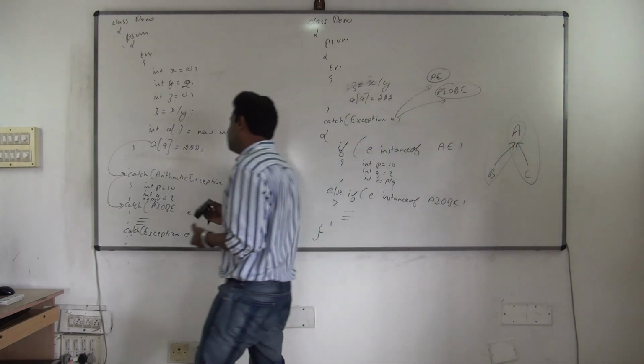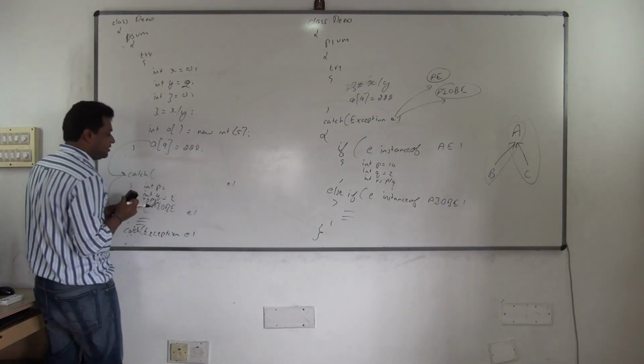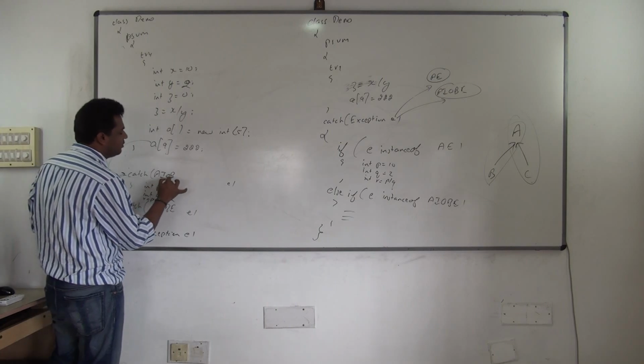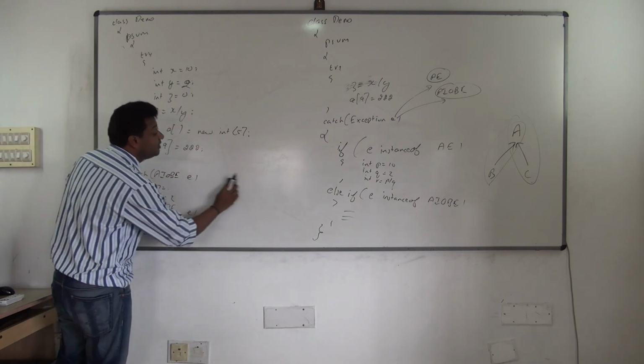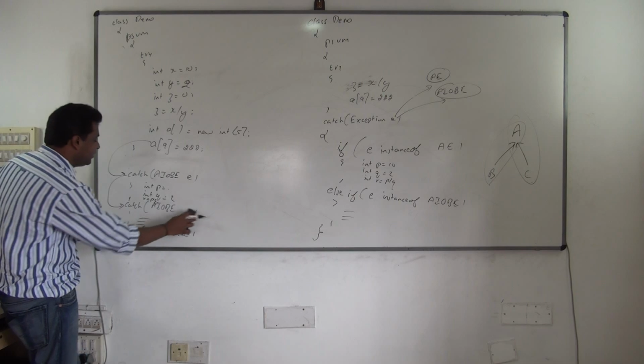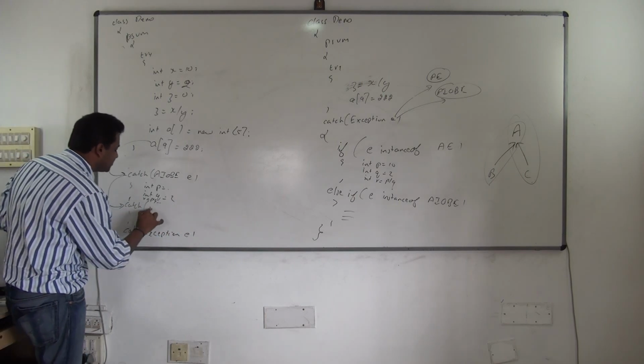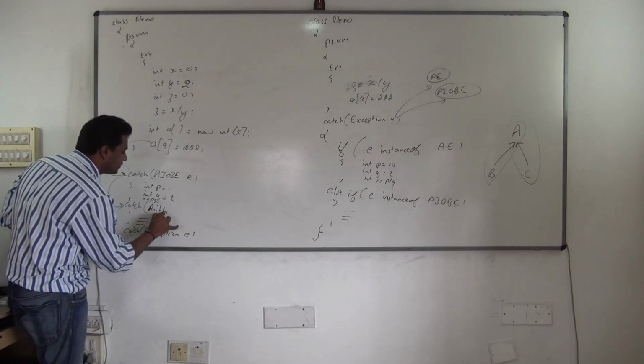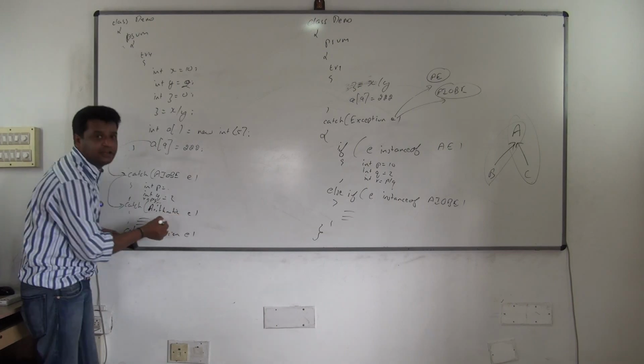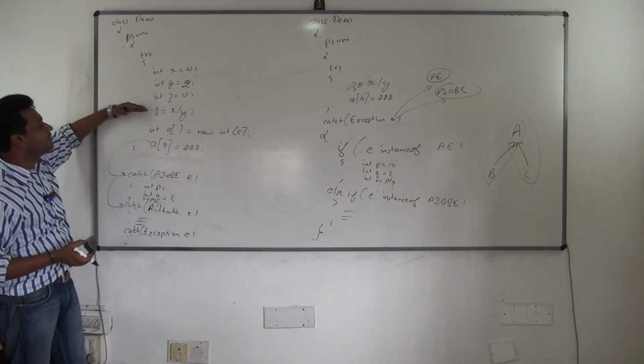Means, see here, instead of catching ArithmeticException first, if I write catch ArrayIndexOutOfBoundsException, what will happen? Nothing will happen. And similarly, see, I am catching it in reverse now. First I am catching what? ArrayIndexOutOfBounds, then I am catching what? Arithmetic. See now how the execution happens.